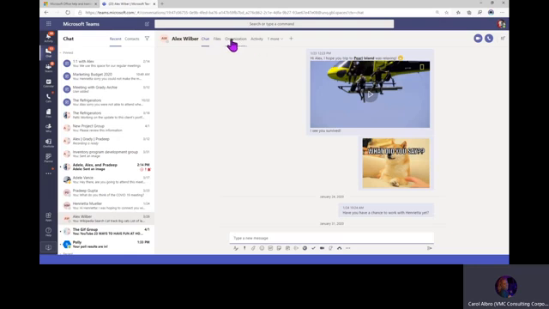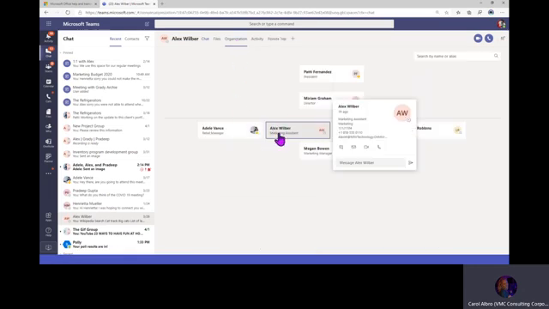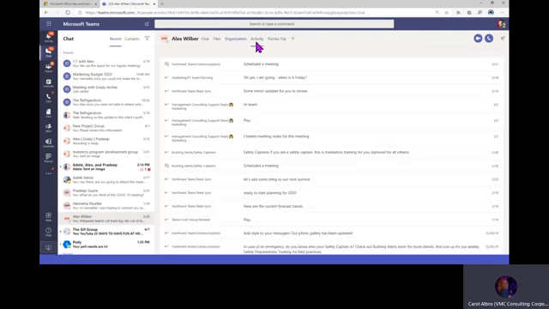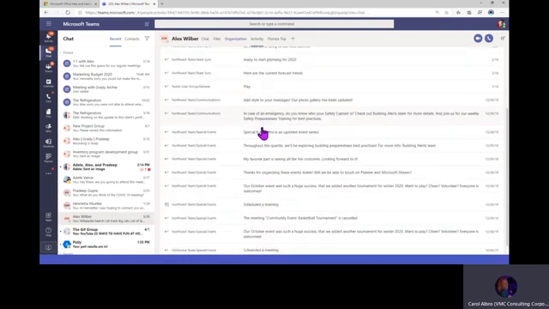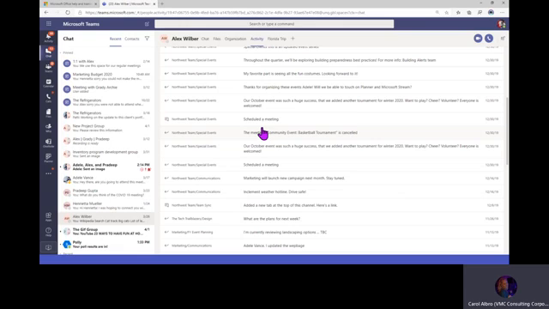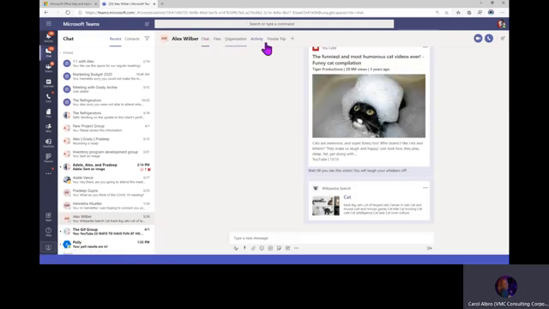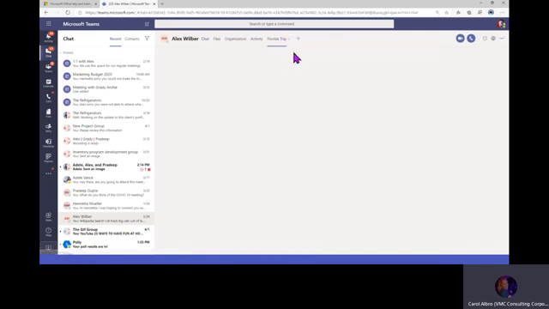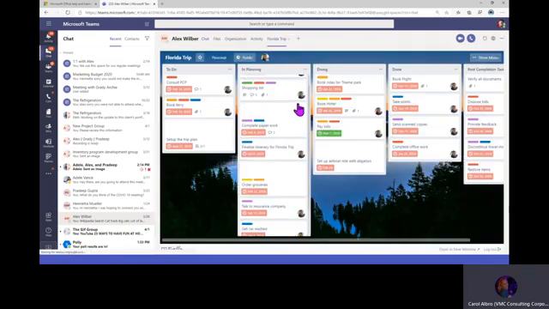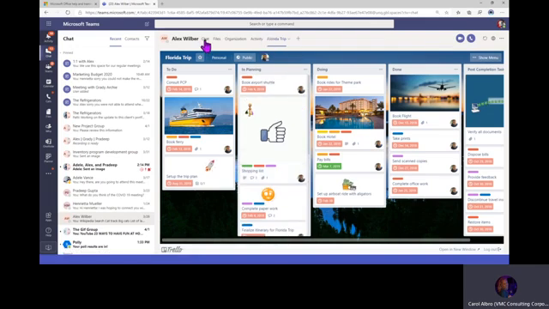Now, in a one-on-one, you get these two extra options. You have organization. This is just a bird's eye view of where somebody is in the organization. You can see that from Outlook as well. And then also activity. This is just a compilation of everything that Alex and I have done together in Teams. That's kind of nice. I can see all the work we've done together. You can also add additional tabs. So Alex and I have added Trello here. We're working on a trip to Florida. So this is where we're at in that process.